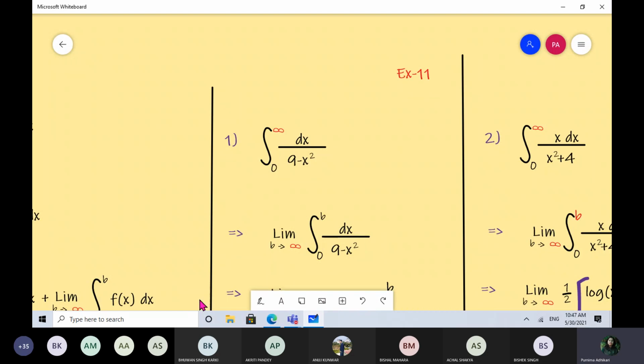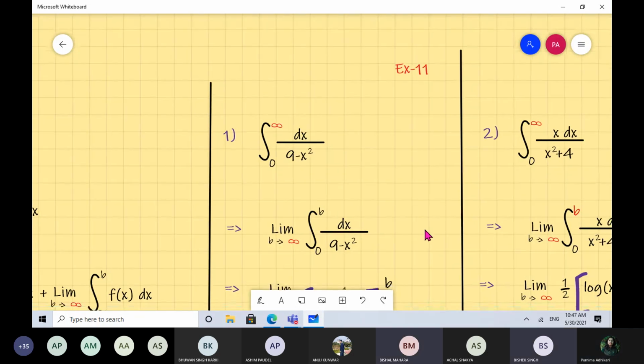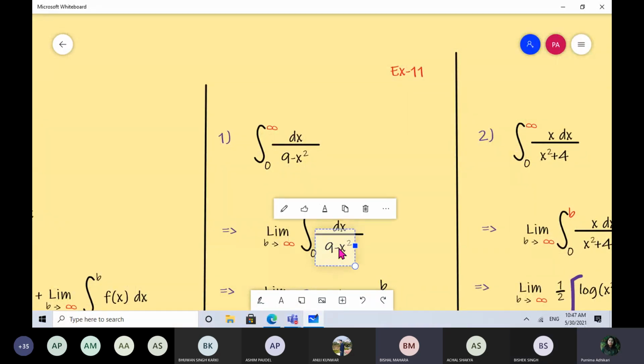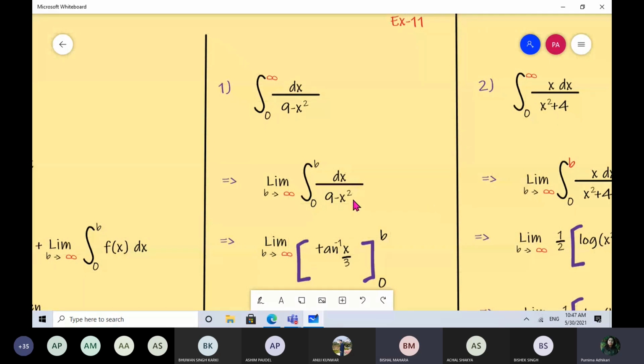Sin inverse? What are you saying? 1/2a log of (a minus x) by (a plus x)? No. It should be x square minus 9, I think. It's 9. I made a mistake in the question. It is 1/6 in log form, and on the other side it would be (3 minus x) by (3 plus x). The plus should be here, I wrote minus. If it is minus, then it goes to the log form. Yes, it's correct.